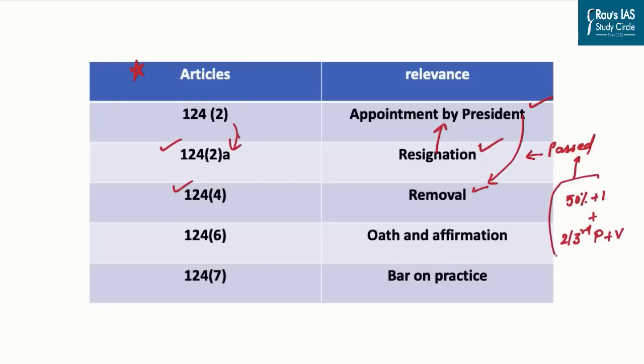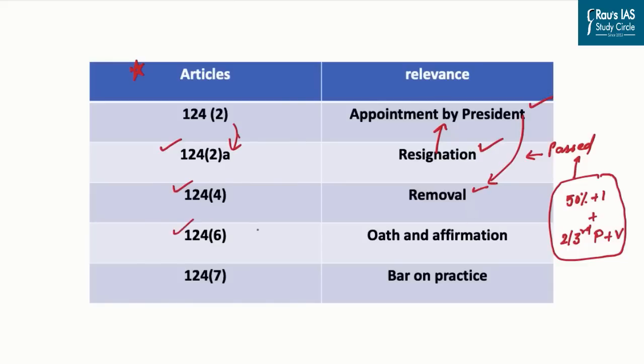So this is a very important thing which you need to remember for your prelims examination. This majority then will help to pass an order, which order will go to a particular judge through the President, and that judge will be liable to leave the position.